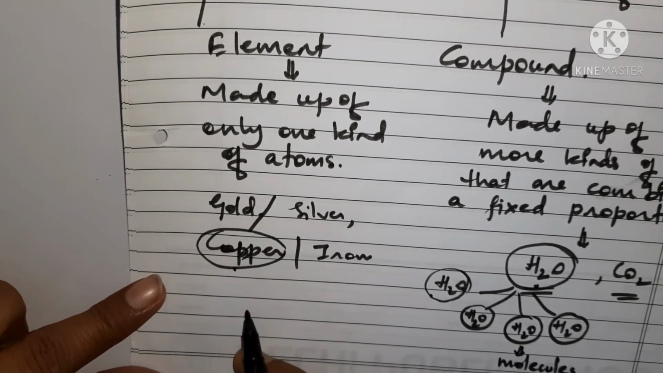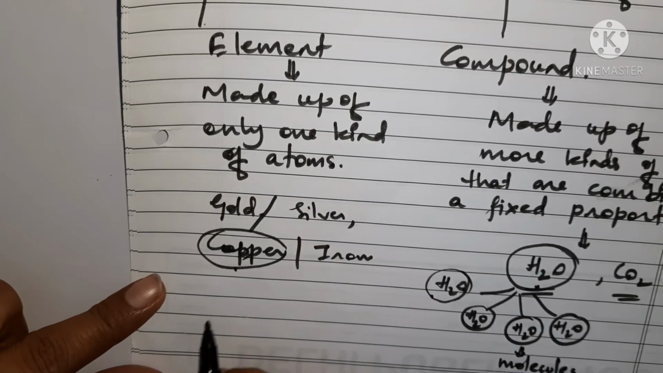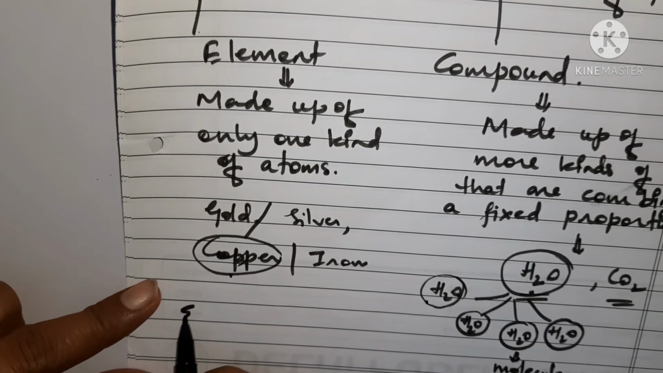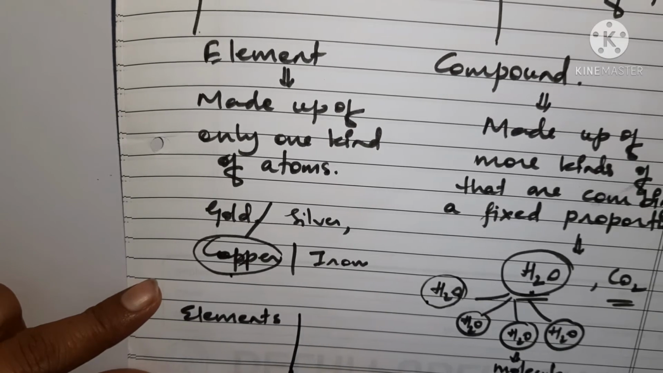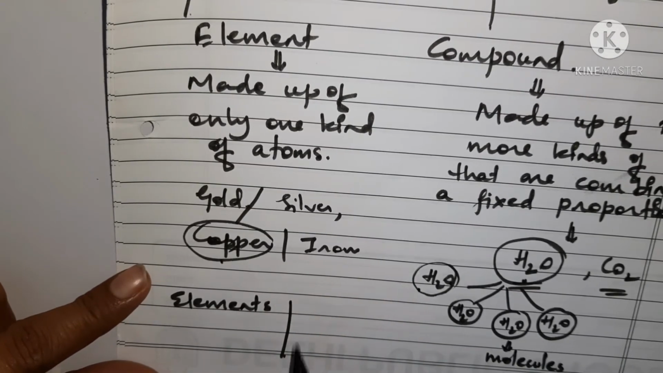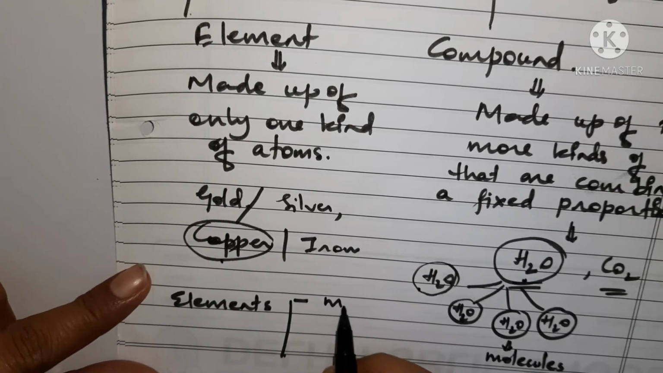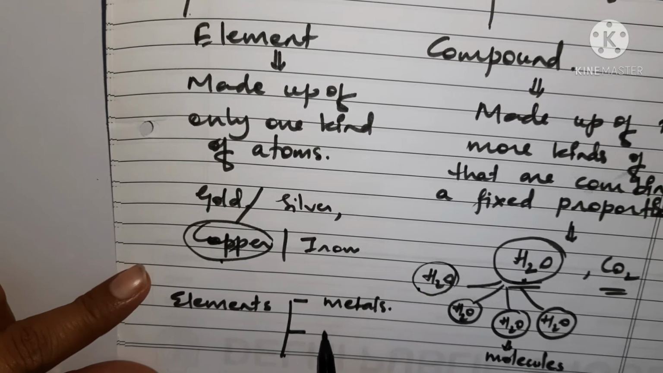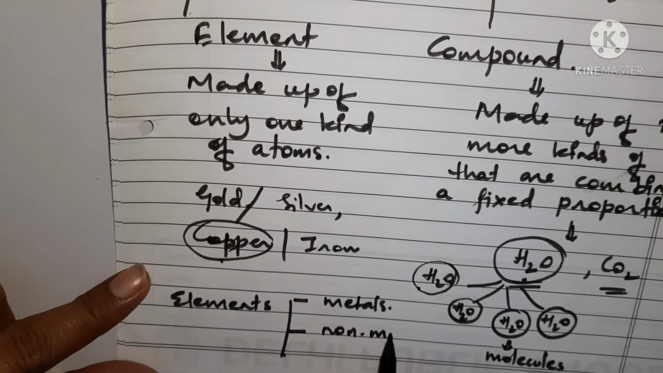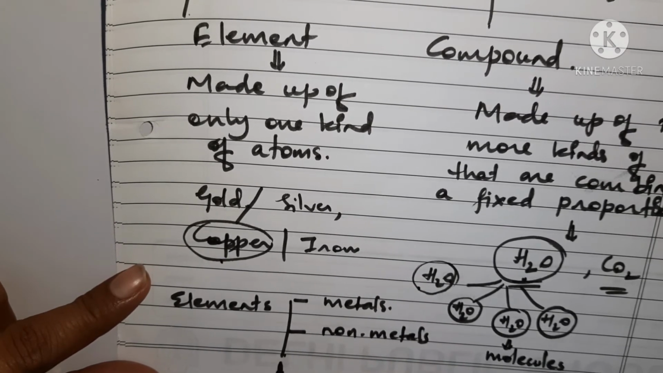Now further, this element is also divided. We can divide the elements into three parts. One of the parts is metals. We find elements in the form of metals. Second is non-metals, and the third one is the metalloids, okay.